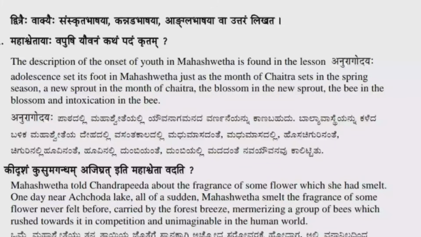One day near Achoda lake, all of a sudden, Mahashweta smelt the fragrance of some flower which she had never smelt before, carried by the forest breeze, with a group of bees murmuring as they rushed towards it in competition, unimaginable in the human world.